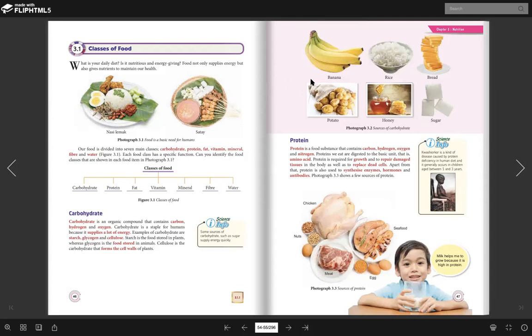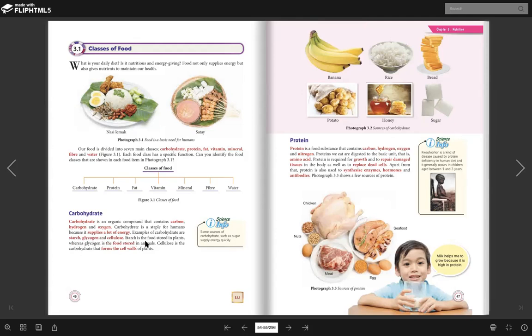But if they ask you, what is the example of food that contain carbohydrate? So these are the possible answer. The common one is rice and bread lah, because these are usually the food that we eat, right? So the example of carbohydrate are starch, glycogen, and cellulose. So we go one by one.